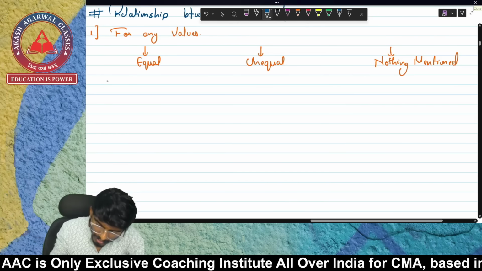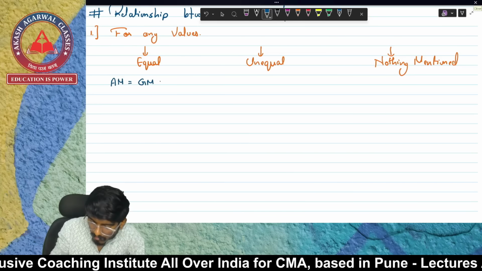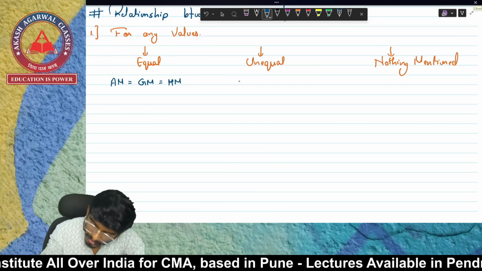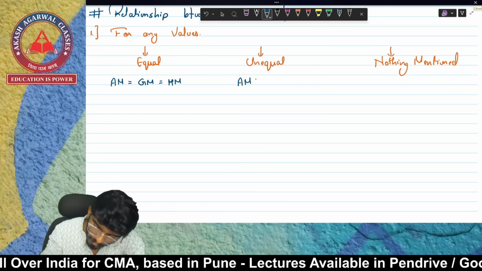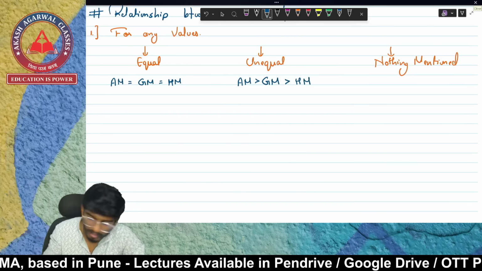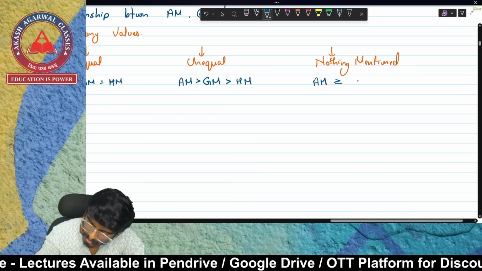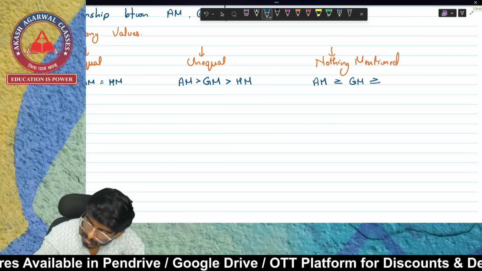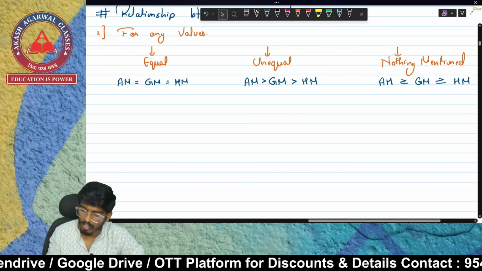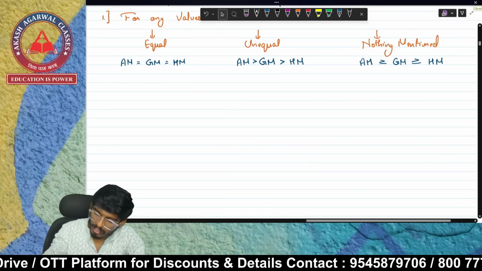When the values are equal, AM always equals GM equals HM, because all the values are the same. When they are unequal, AM is greater than GM, which is greater than HM. When nothing is mentioned, AM is greater than or equal to GM, which is greater than or equal to HM.